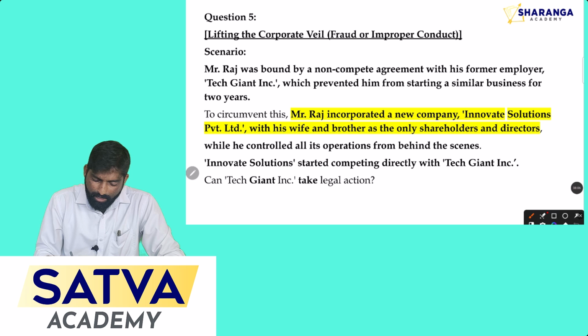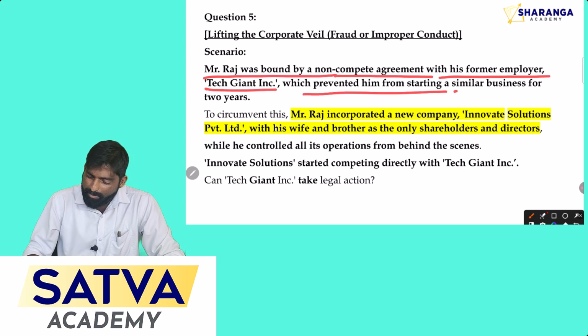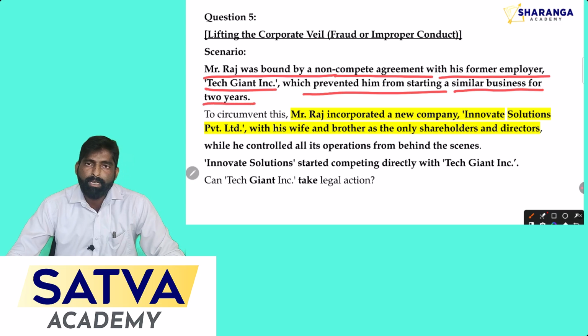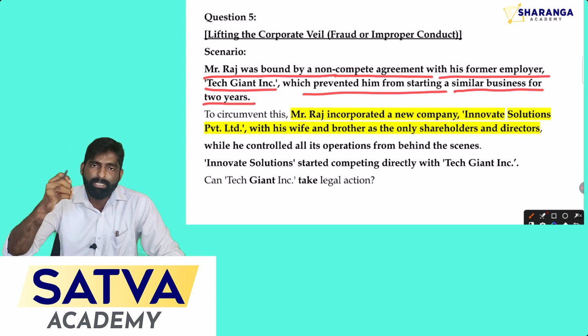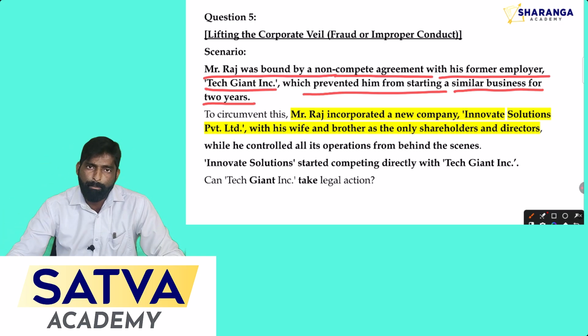See, Mr. Raj was bound by a non-compete agreement with his former employer, Tech Giant Incorporation, which prevented him from starting a similar business for 2 years. Now, there is a negative term in this contract that restricts Raj from starting a business which is competing with the Tech Giant company. Okay.